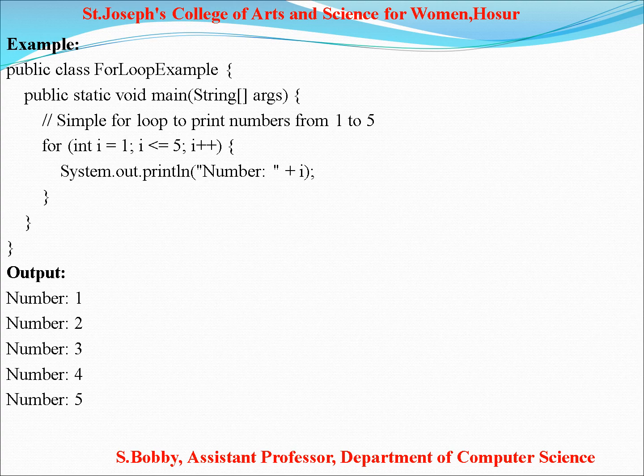Again 5 less than or equal to 5, print the statement, and check the condition. 6 less than or equal to 5: the condition is false, so the loop stops. This is the for loop program.